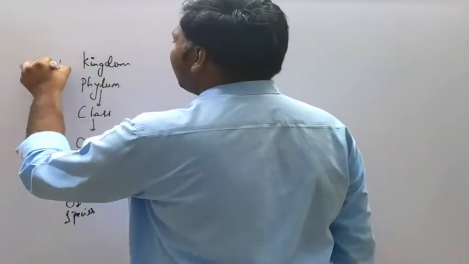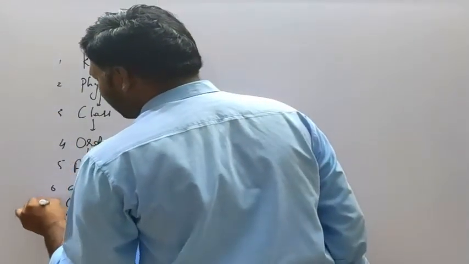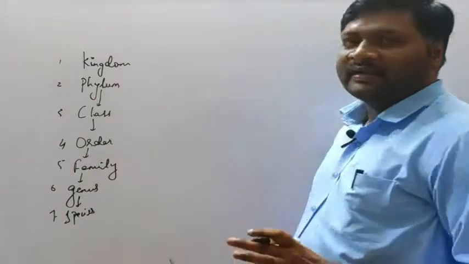Okay, how many are these? 1, 2, 3, 4, 5, 6 and 7. So 7 categories are there.